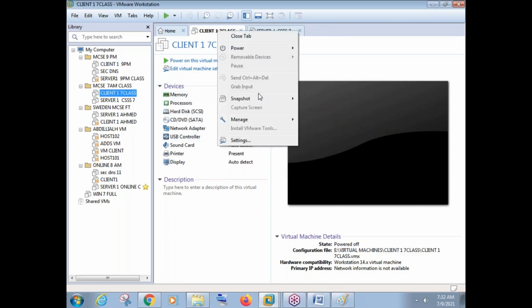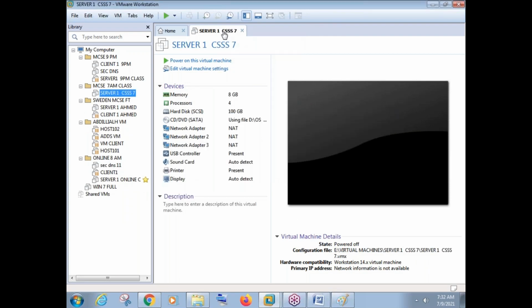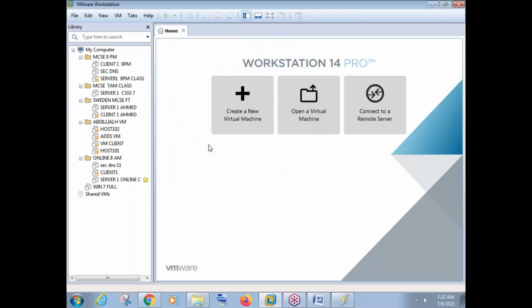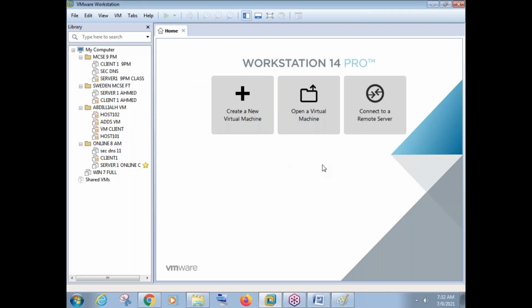This was only for practical purpose, right? Delete. Right click, manage, delete from disk. I'll remove the folder also. Done. Okay. This class also I have finished, 8 a.m. class. Okay, so I'm deleting these 3 virtual machines also.